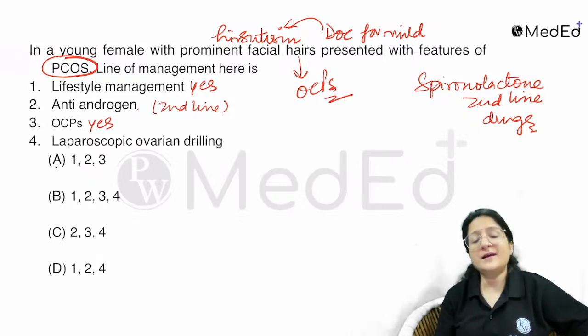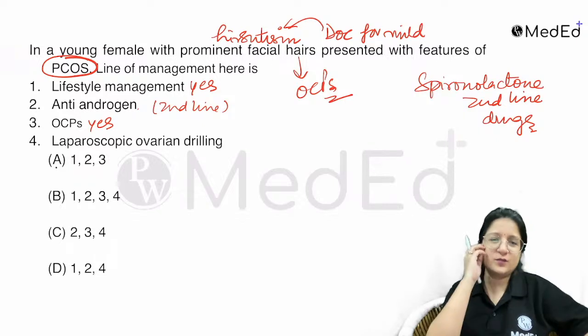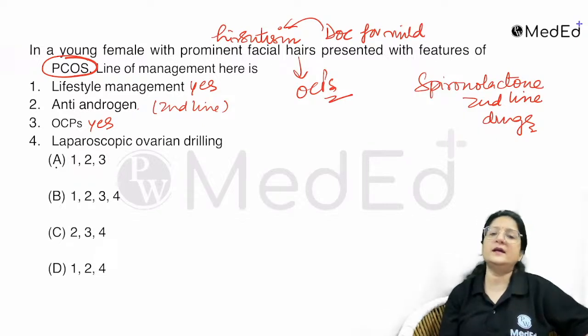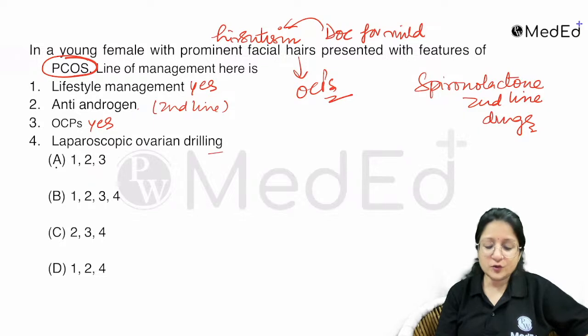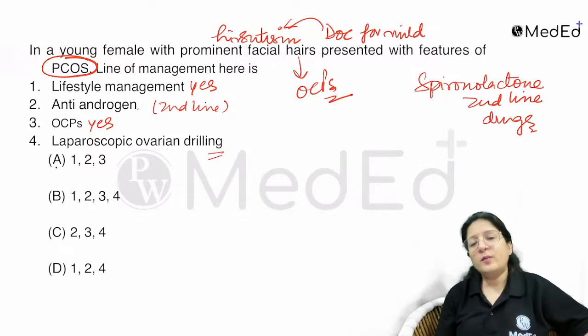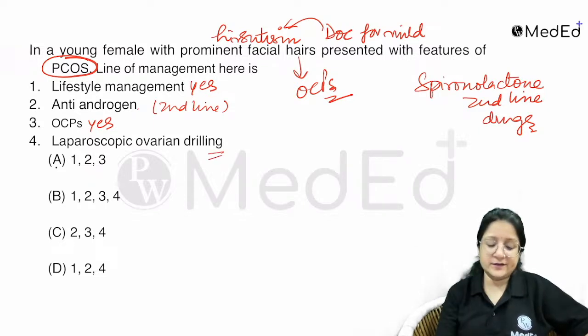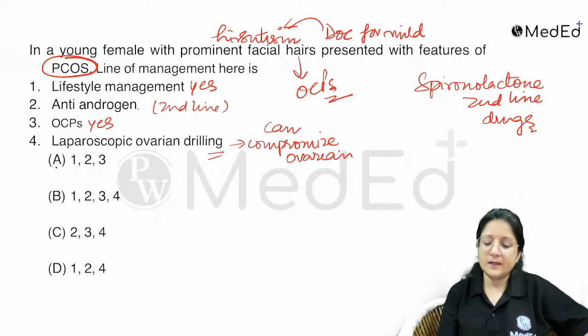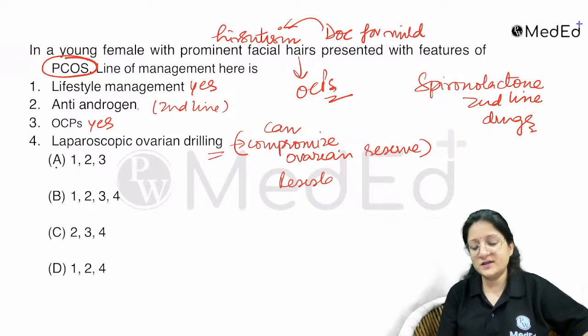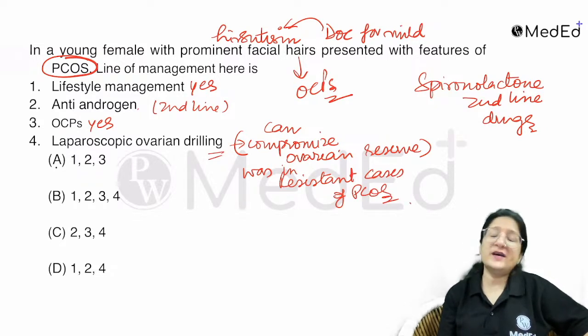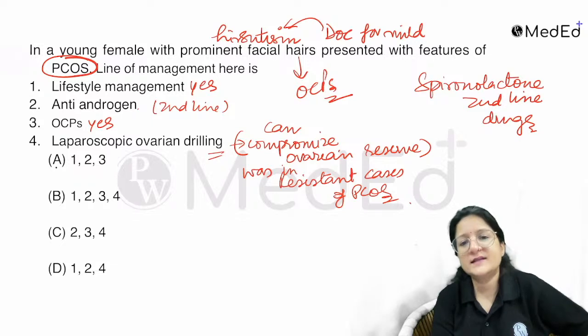Laparoscopic ovarian drilling is something that is described in textbooks. It has very limited practice because it can compromise the ovarian reserve. It was used earlier in resistant cases of PCOS, especially in women who were not able to conceive.